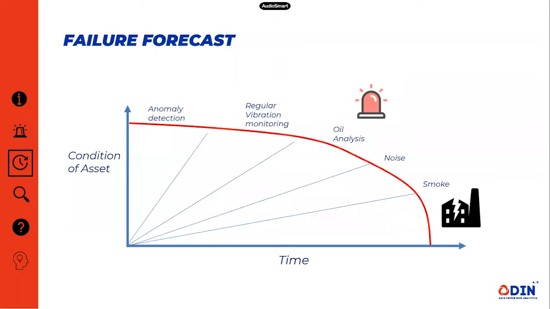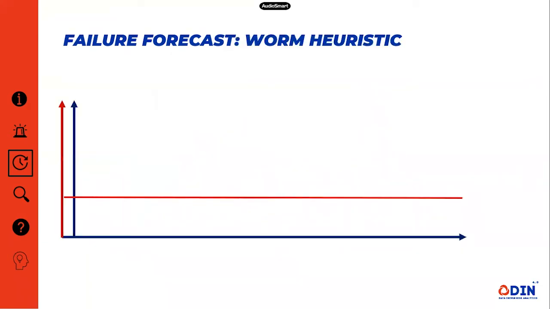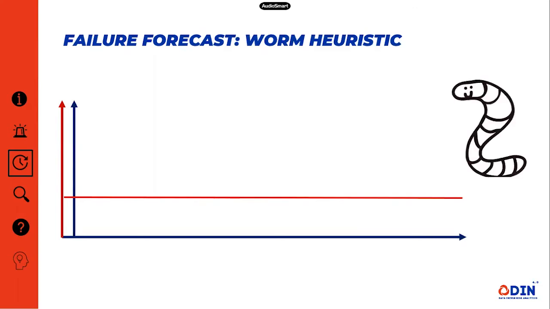The second problem is failure forecasting. Failure forecasting, or early anomaly detection, is the basis for predictive maintenance. Simply put, the problem, or rather the objective, is to increase the reaction time for early intervention to reduce the damage to the asset. Ultimately, this leads to a faster reaction time and improves planning and scheduling of technicians and spare parts. Now the question is, how do we do that? We currently are employing two types of techniques. One of them is our in-house built heuristic we call the worm.